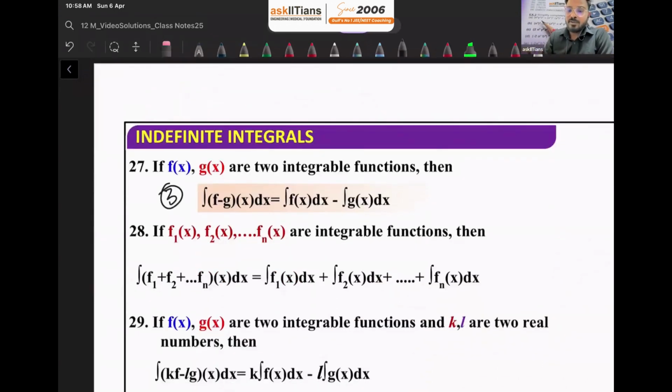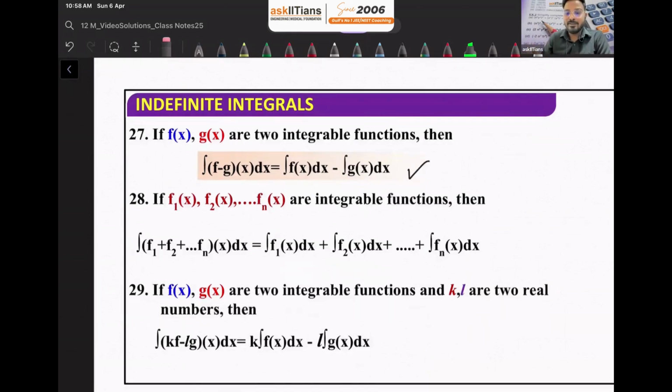The third property is also covered in the second property only, plus or minus, and it can be extended to n number of terms, functions, right? If there are two functions in addition or subtraction, the same thing can be done for three functions, four functions, for n number of functions. That's not an issue. So this is the extension of property number two only. In general format, we can write this as property number three.